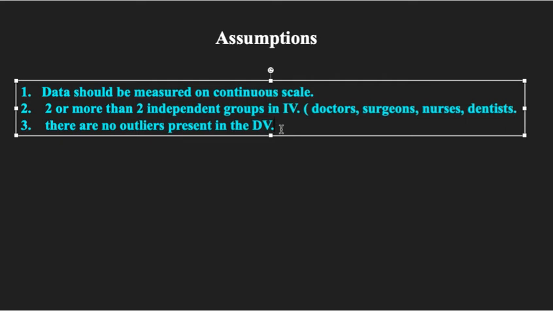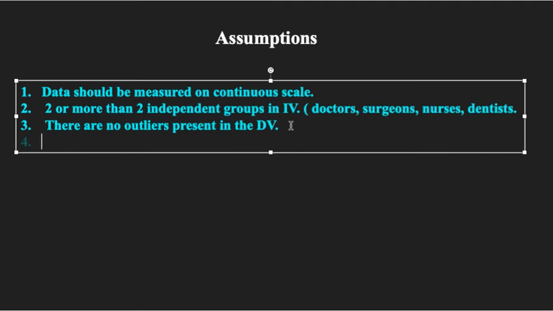But if any student from the class is scoring more than 140 or 150, so this 140 or 150 is called an outlier. There should be no outlier in the dependent variable, right?